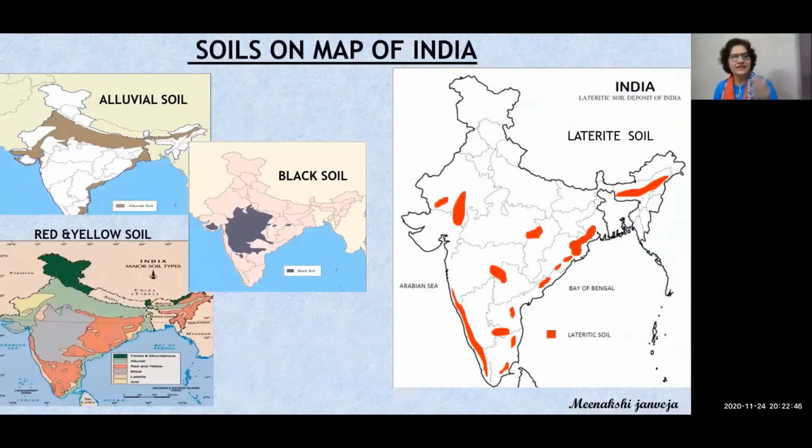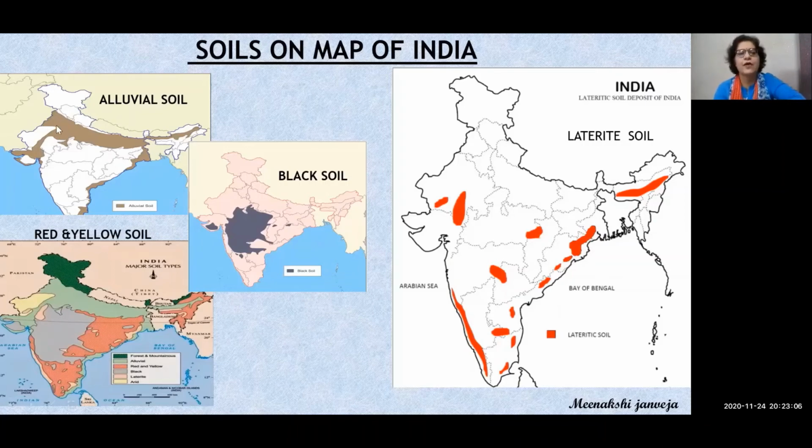Then I have done the comparison. See, in which parts of India you can visualize through the outline map of India which kinds of soils are found and where, which areas of India are covered by which kind of soils. So till now, we are done with these 3 soils.